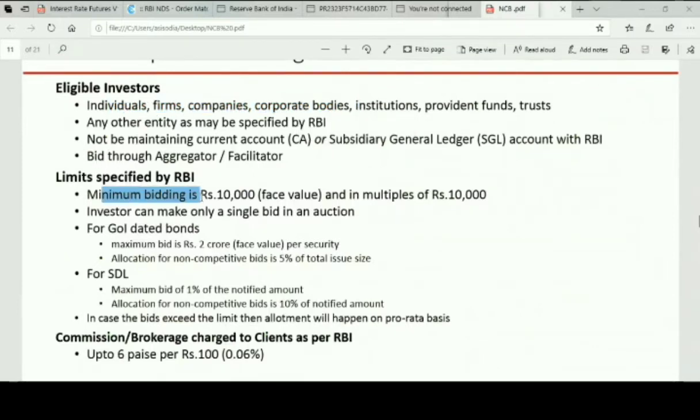You have to have an account with any of our registered brokers. In this case, you have Tipsons. The minimum amount is 10,000, and you can bid in multiples of 10,000. In one auction, the maximum amount that an investor can bid is 2 crore rupees of face value. When the auction happens, you will have to deposit the money with your members. I'll tell you the exact process. The member will then give it to NSE, and NSE in turn acts as an aggregator and will provide the facility in your account.